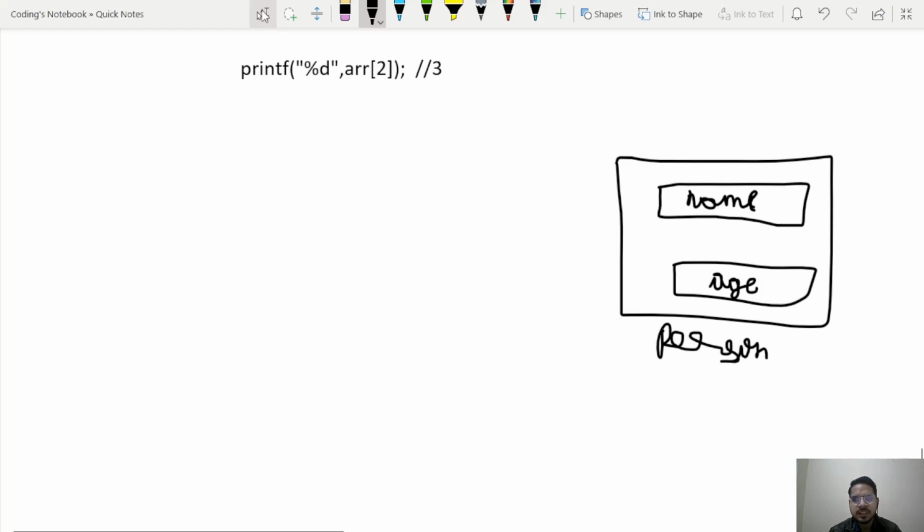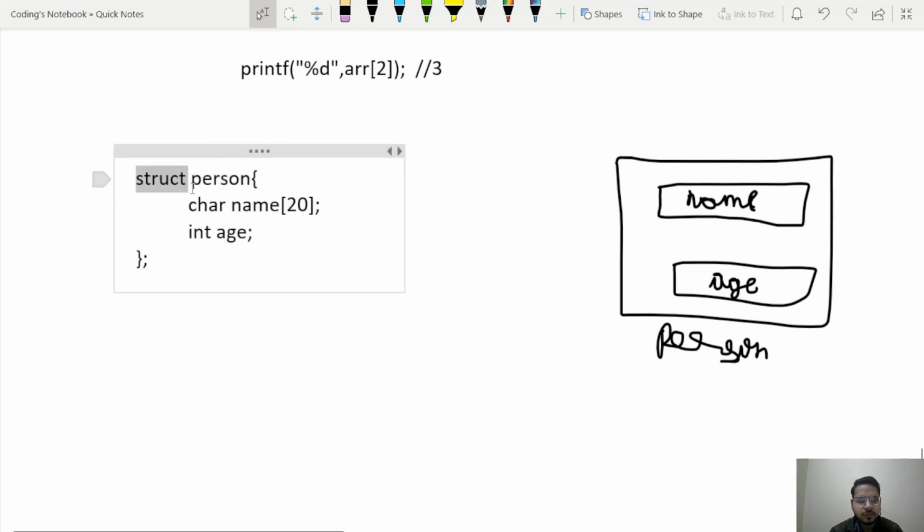For that we will need a structure. So the syntax is like this. struct is the keyword for structure. Then we can give any name to the structure. I have given person. Then we have these curly braces. After the curly braces, this semicolon is mandatory. Whatever I write inside these curly braces will be the properties of my structure.